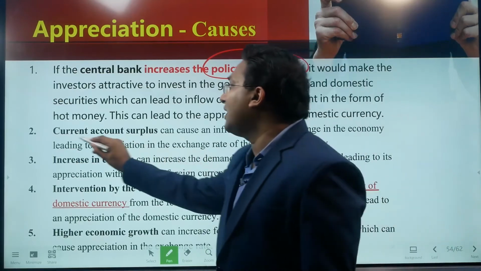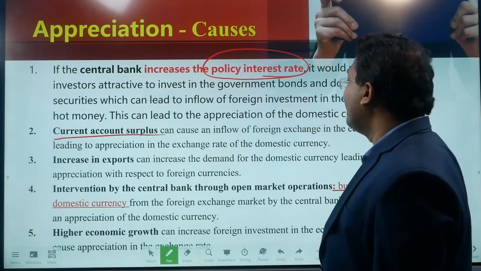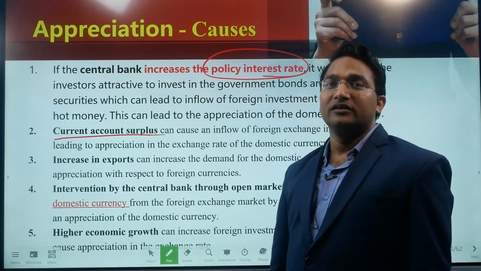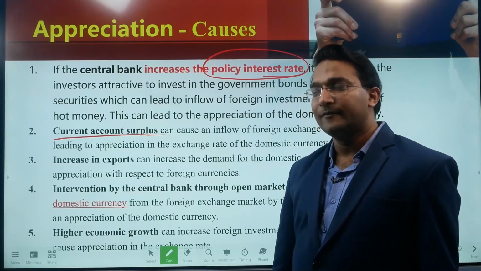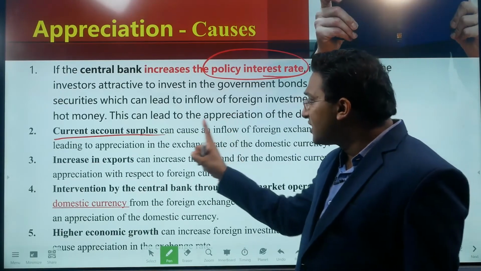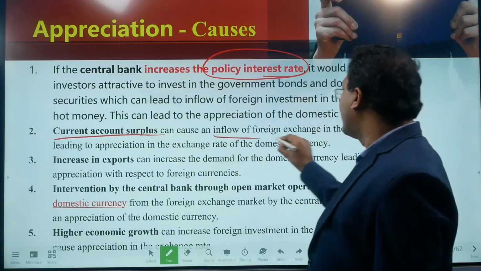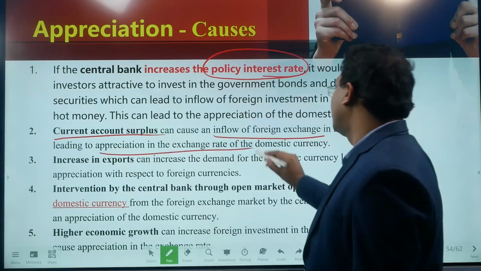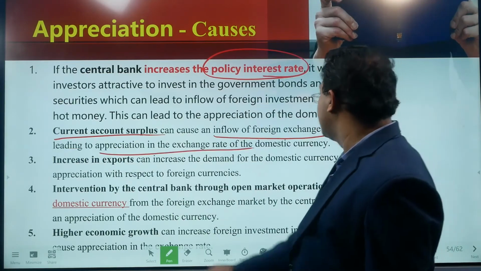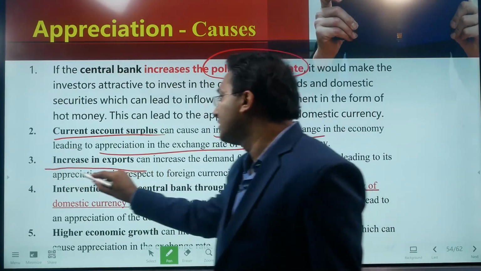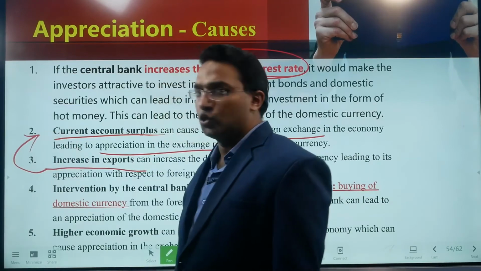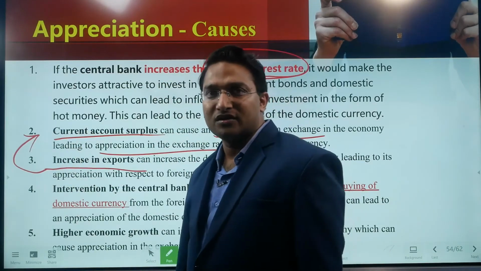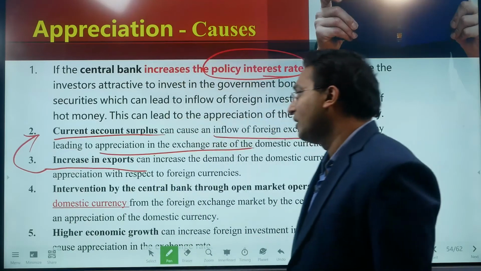Number two, current account surplus. When there is a good amount of export, in that case also there can be appreciation, right? Because of current account surplus, there will be inflow of foreign exchange and it will lead to the appreciation in the exchange rate of the domestic currency. Increase in the export, right? This is basically the same as two only, because of increase in the export, there will be current account surplus, which will lead to the increase in the foreign currency.